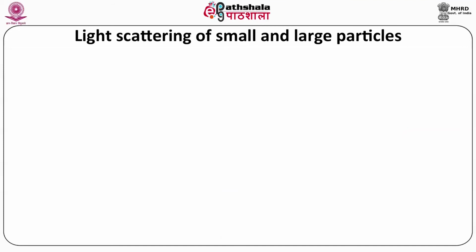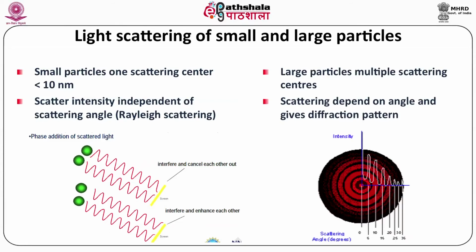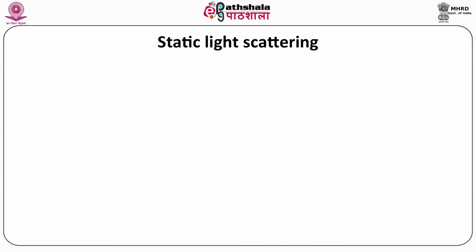You can see here the light scattering of small and large particles. For a small particle, with one scattering center, the intensity is independent of the scattering angle; that is Rayleigh scattering. If the phases of the scattered light are the same, they cancel each other, and therefore no scattering is observed. For a large particle, multiple scattering occurs at the centers, and scattering depends on the angle and gives a diffraction-like pattern. Now we talk about static light scattering.